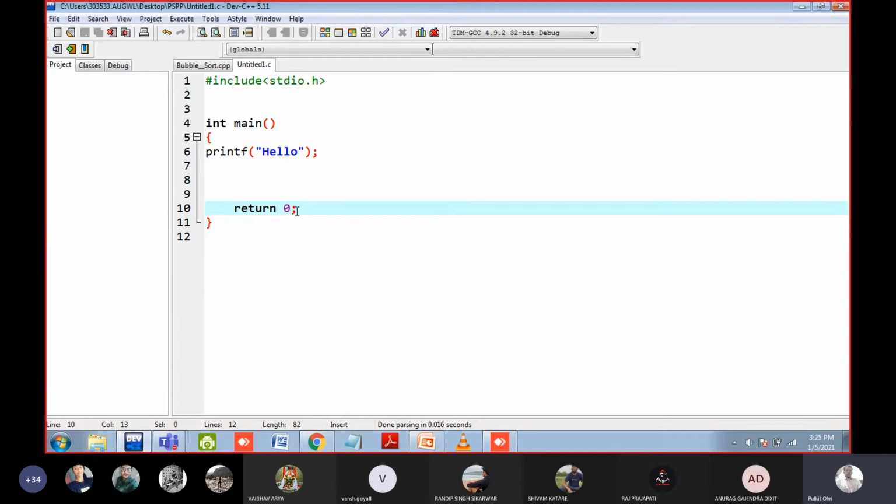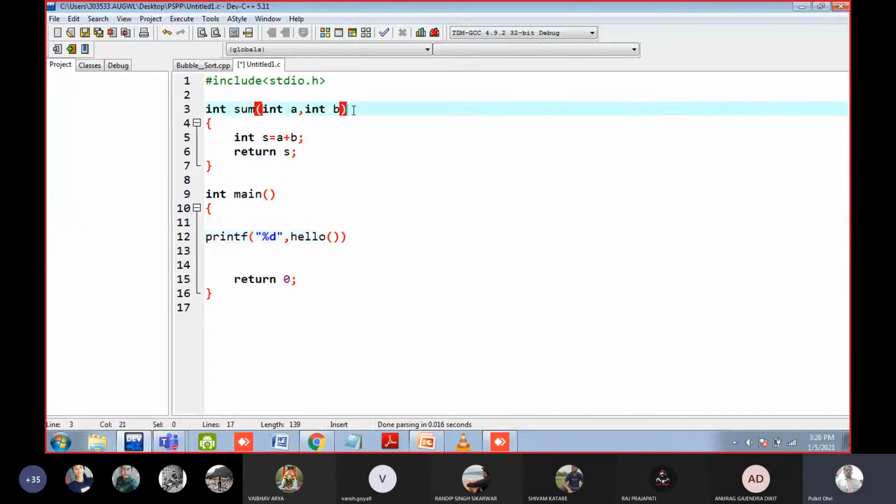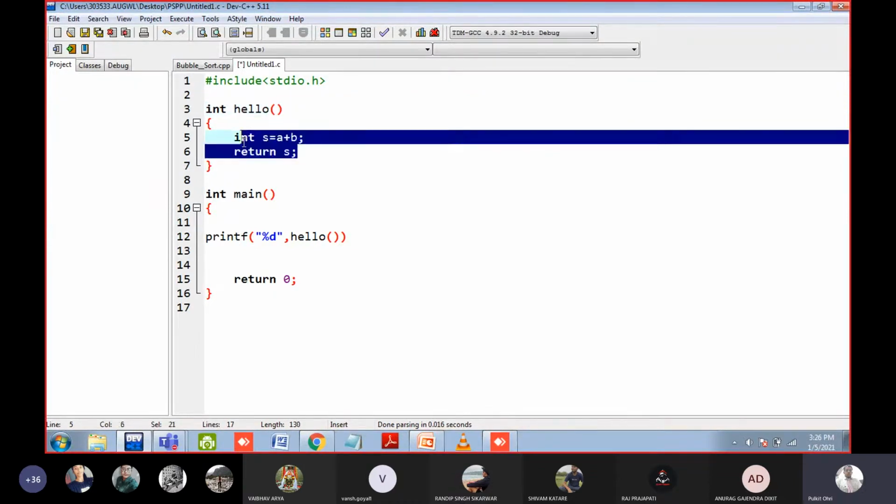And there is some more to the return statement that I will tell you. You can only return a single value. You cannot return two values. So I will write a simple program. Printf. The return statement is very important.